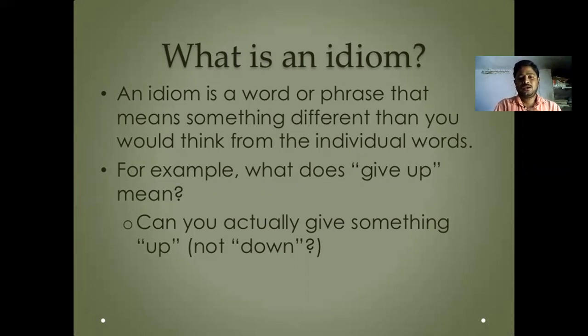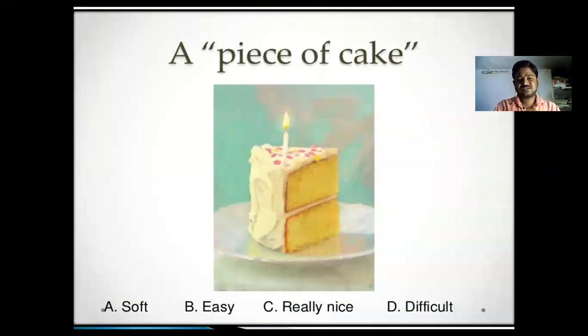When we look at some examples, each and every idiom can have different meanings, that is, multiple meanings. Normally we can say a word has only one meaning, but in idioms we can see a number of meanings.